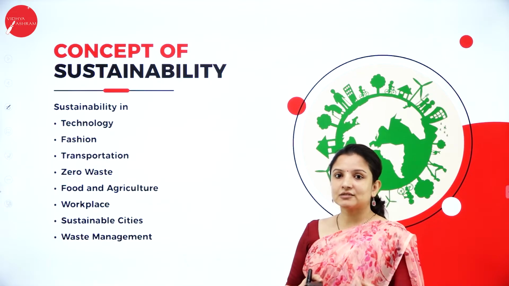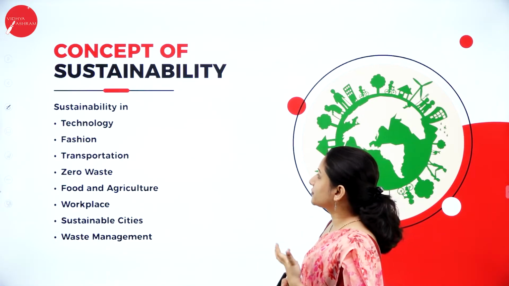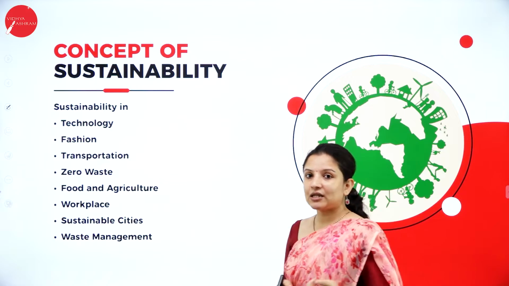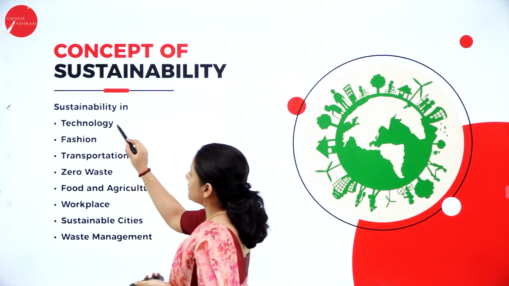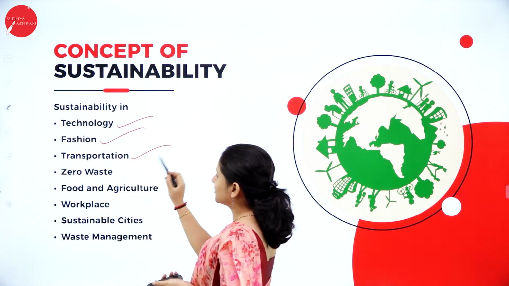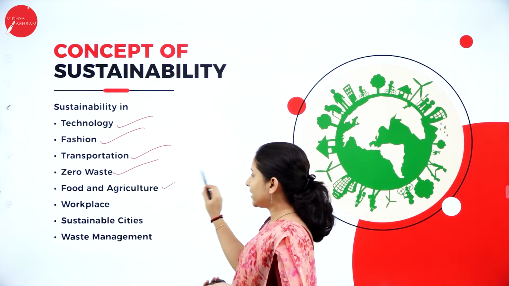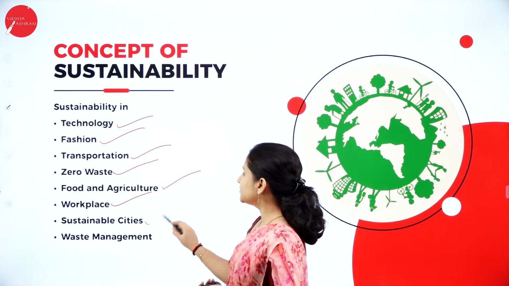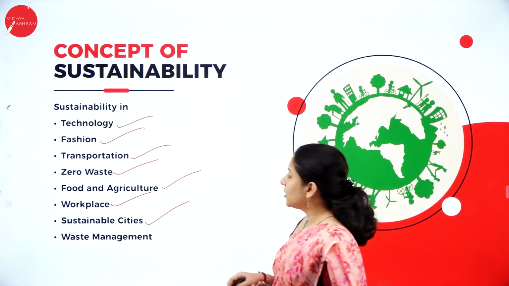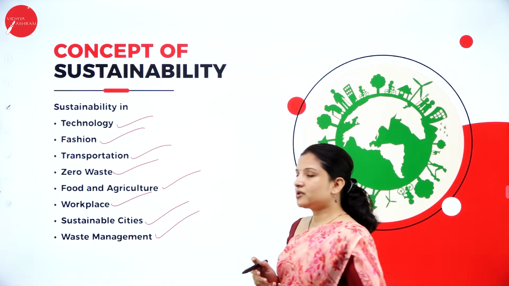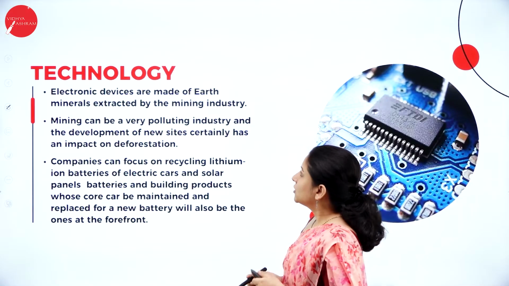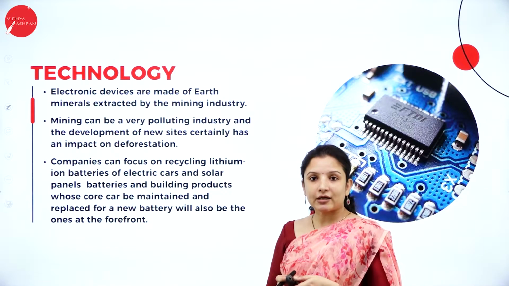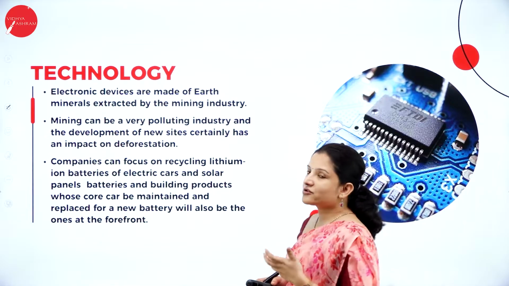So to make you understand, we'll study in detail the concept of sustainability. How sustainability can be seen in technology, in fashion, in transportation, in zero waste, in food and agriculture, how you can see sustainability in the workplace, and how sustainable cities and waste management can be developed. So here first we'll start with technology, electronic devices.